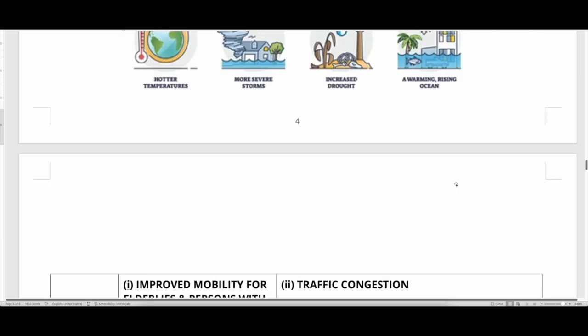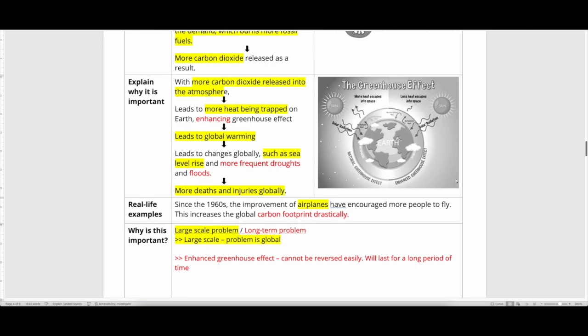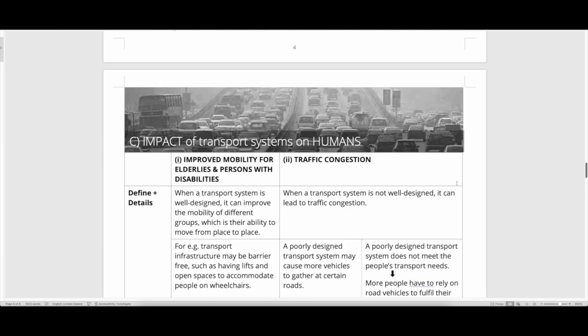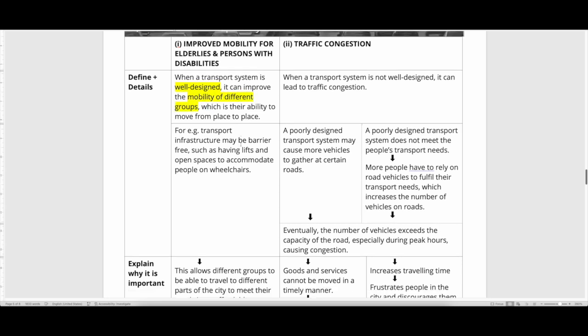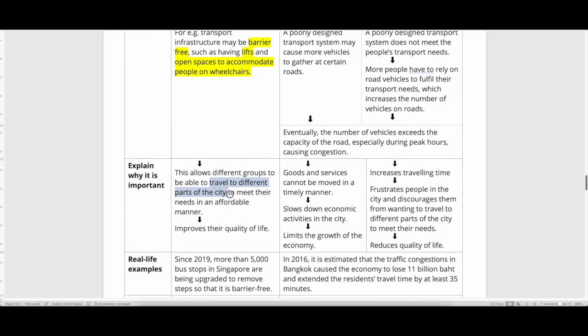All right, now we're done with the physical. Let's look at the human. So what are some of the human impacts? Okay, so we mentioned earlier, if you have a well-designed system, it can help improve the mobility of certain groups, help them move from one place to another more easily. So for example, Singapore in more recent years built barrier-free access, we added lifts, we have more spaces for people on wheelchairs, and it allows them to travel to different parts of the city in an affordable manner, which improves their quality of life.